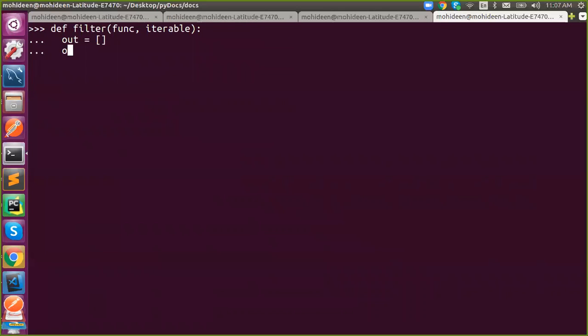For iter in iterables, I'm going to say if function of iter, I'm passing each iterable into this function. If it is true, append it into the output. Dot append.